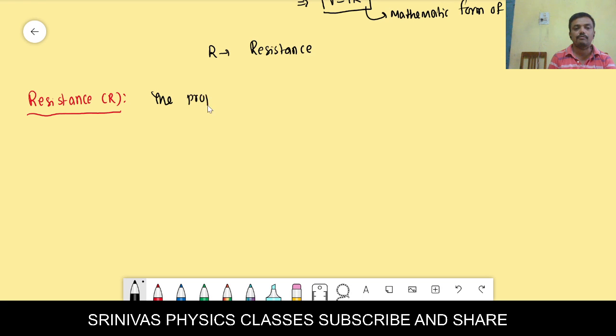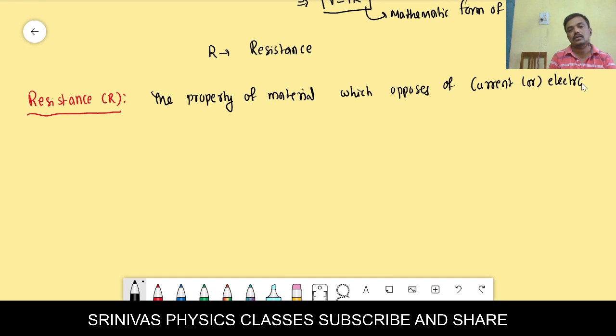Resistance is the property of a material which opposes the flow of current or flow of electrons. Resistance means resist, meaning stopping. On what factors does this resistance depend? Resistance depends upon the dimensions of the material. Resistance is directly proportional to the length, and inversely proportional to the area of the wire.